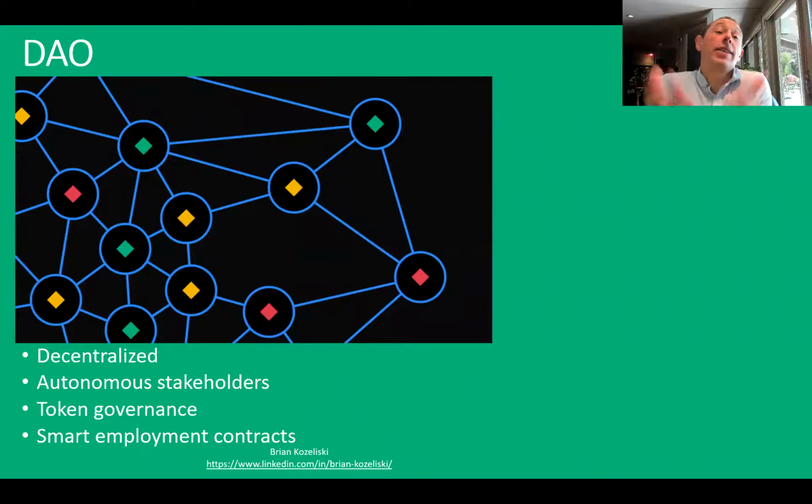We're trying to, number one, decentralize it, as the name suggests. You're going to have a bunch of autonomous stakeholders out there. It's going to be governed by tokens, whatever that means. And instead of your traditional ways of keeping employees, you're going to have these smart employee contracts.